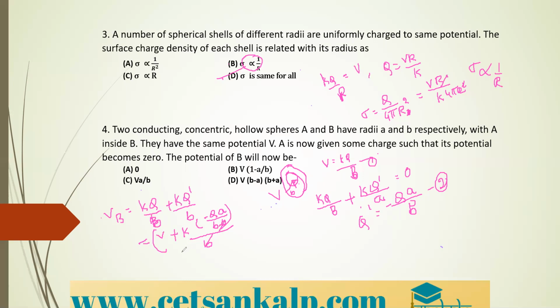Okay. Now, next if you simplify this, V plus into minus is what? Minus V A divided by B. I'm just using the equations of A, that is first and second, and simplifying. So here, what is the common term? The common term is V. Therefore, V into bracket, it becomes 1 minus A divided by B. So this is the answer. From the given equation, option B is the correct option. Option B. Okay.